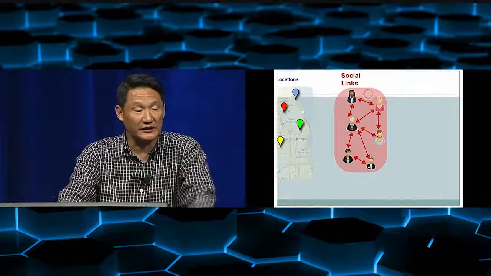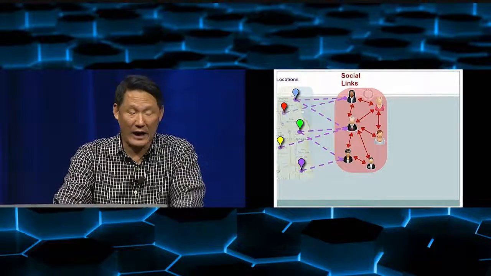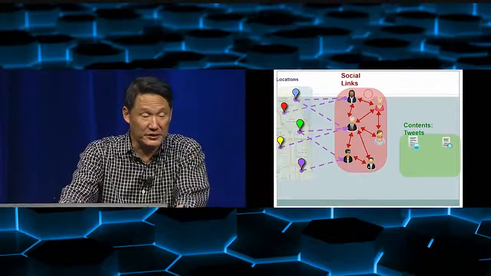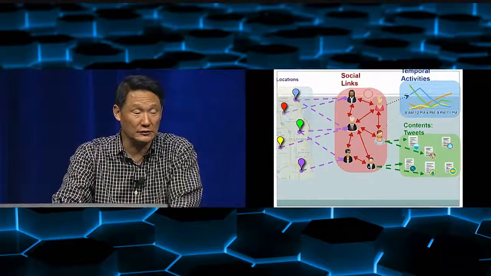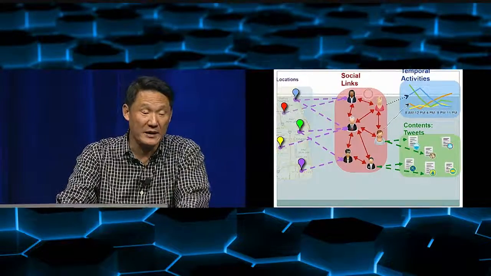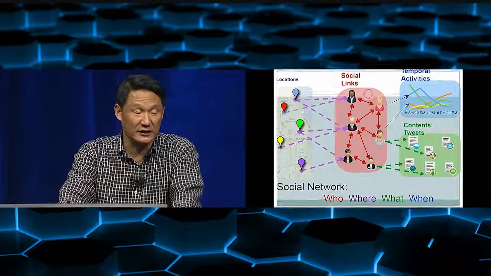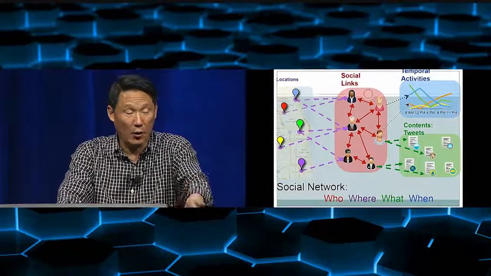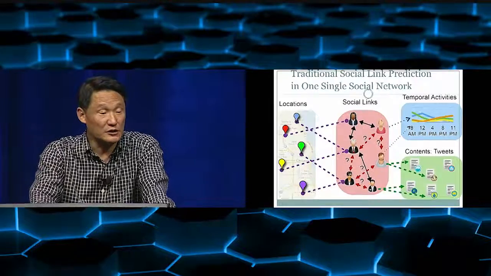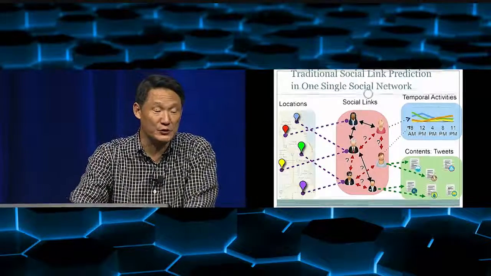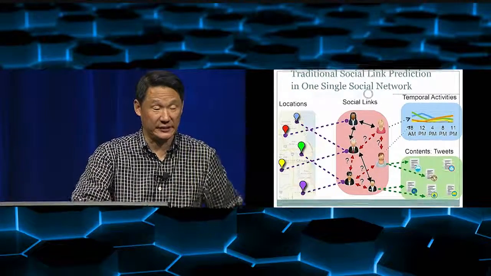In a social network, certainly there is a lot of information. First of all, we have the social links, and then you also have location information. If a person tweets, you also get some content of their interests, and you also know the temporal activity: what time does the person make the tweet? So basically, in a social network, we get these four types of information: the who, what, when, where. So even in a single social network, if you want to use this kind of information to predict social links, that is, to do friend recommendation,